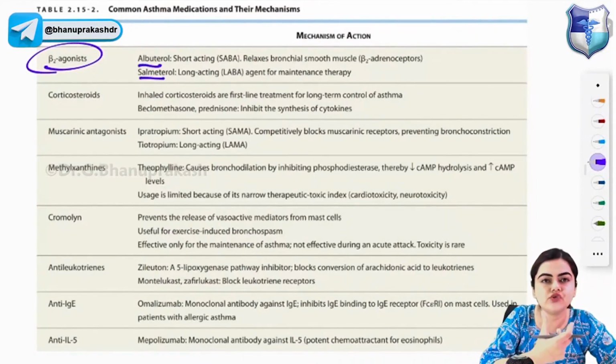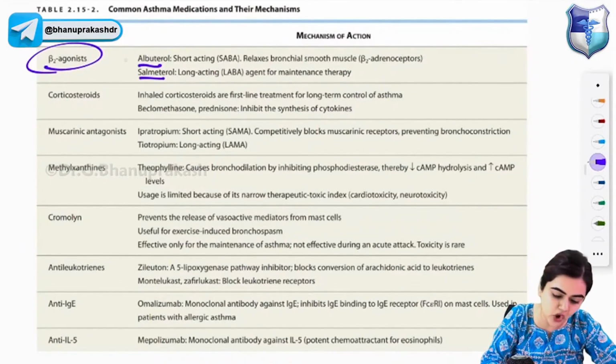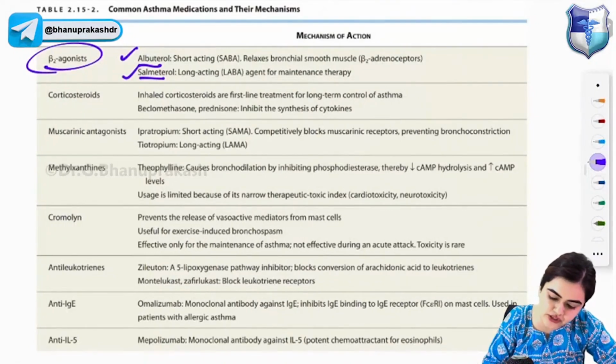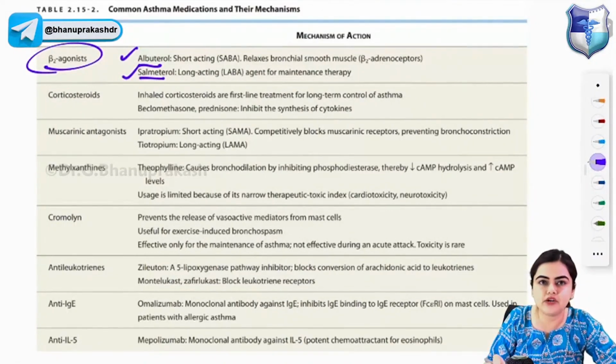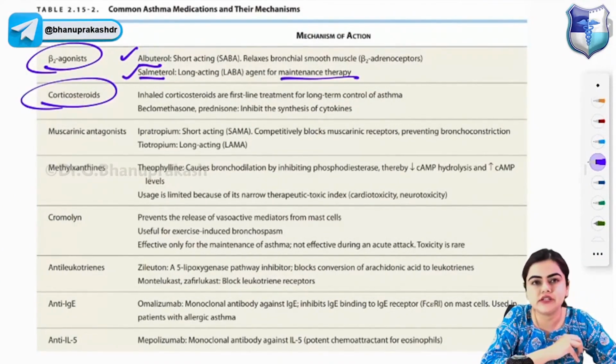What will beta 2 agonists do? They will dilate the airway. Beta 2 agonist will cause bronchodilation. So albuterol is short acting beta agonist and salmeterol is long acting beta agonist. These will relax the bronchial smooth muscle by acting on the beta 2 receptors. Salmeterol is used for maintenance therapy. Please remember.